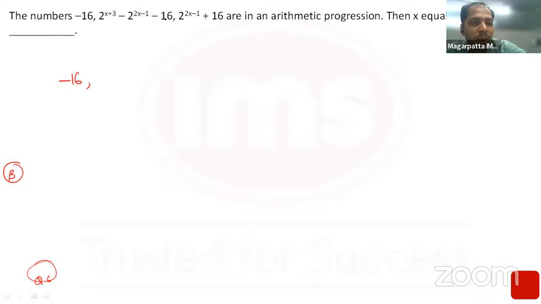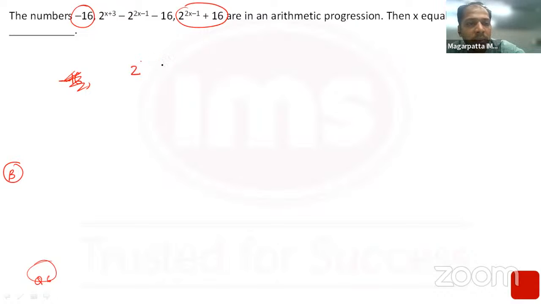Now coming to the last question for this evening: the numbers 2^(x+3) minus 2^(2x-1) minus 16, 2^(x+3) minus 2^(2x-1) minus 16, and 2^(2x-1) plus 16 are in AP. Whenever 3 numbers are in AP, the first number plus the last number is equal to twice the middle number. The middle number is the average of the other two. So let us write it that way only.